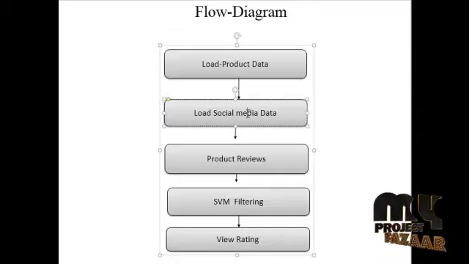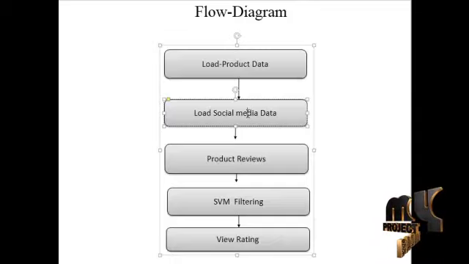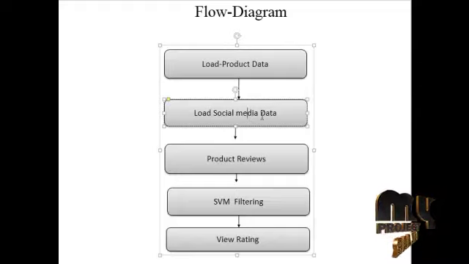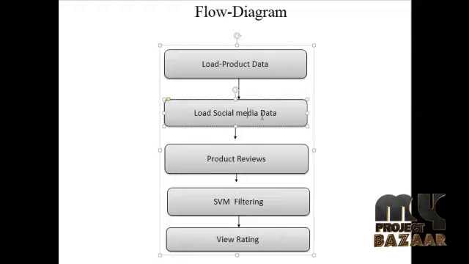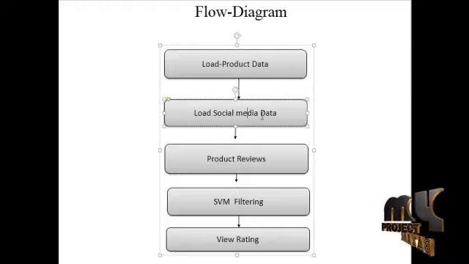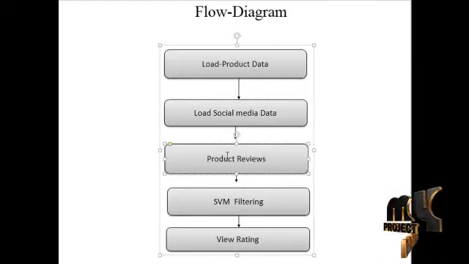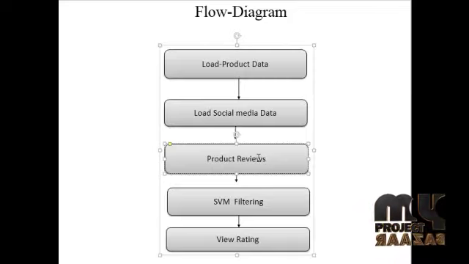For example, the product is good, the product is bad, the product is worst. Some positive and negative comments are given in these user ratings, so the user can buy this product. Some ratings are given to these products, for example Samsung Galaxy, Samsung Note, and any other product can be given product ratings in this process. So that is product rating reviews. All of the information is gathered in this product reviews module.